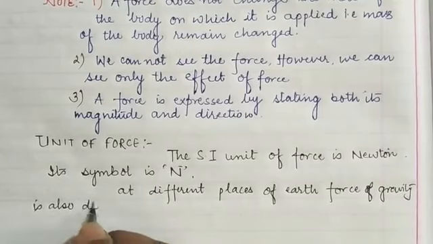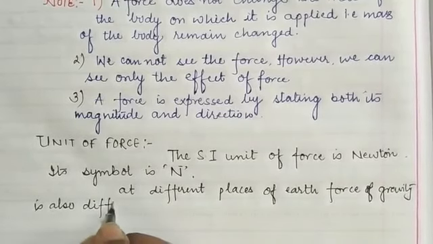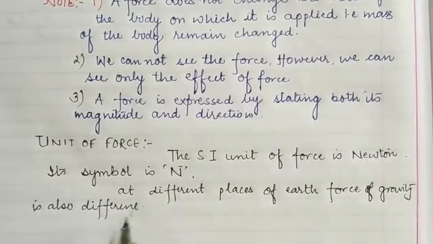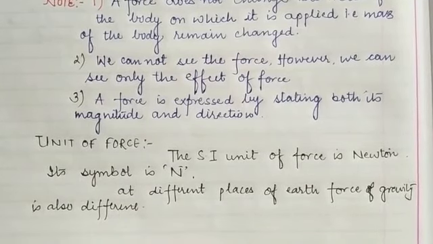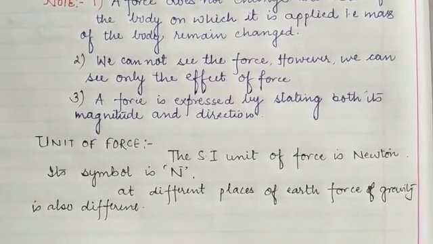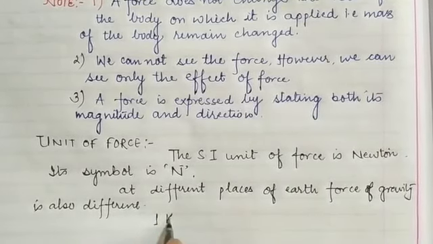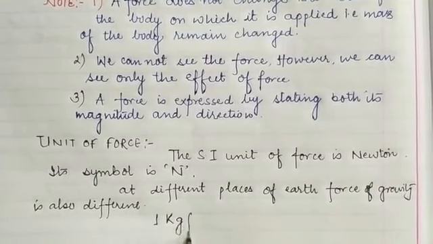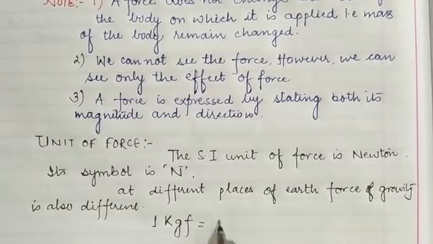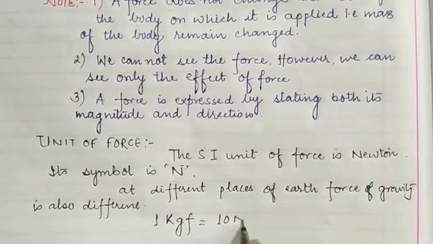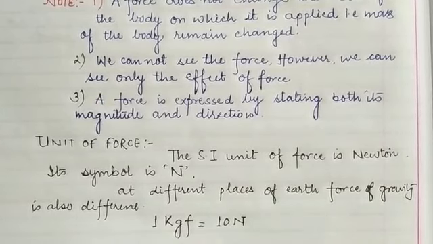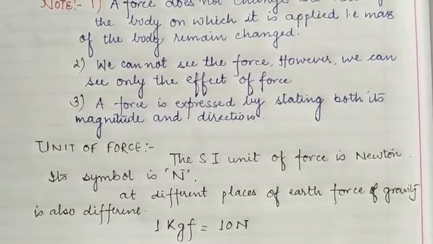Why children? Because of the change in the height. At a place, the force of gravity on a body of mass 1 kg is said to be 1 kilogram force, which is equal to 10 Newton.